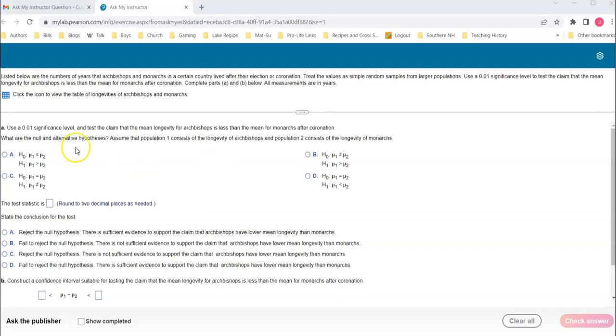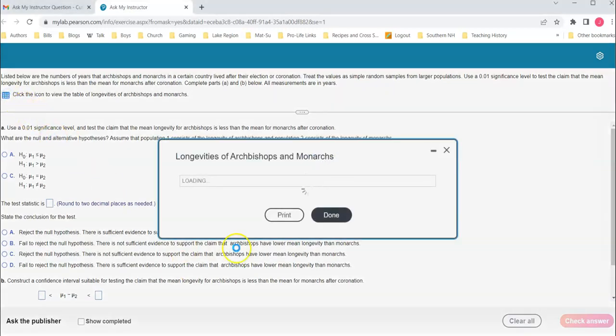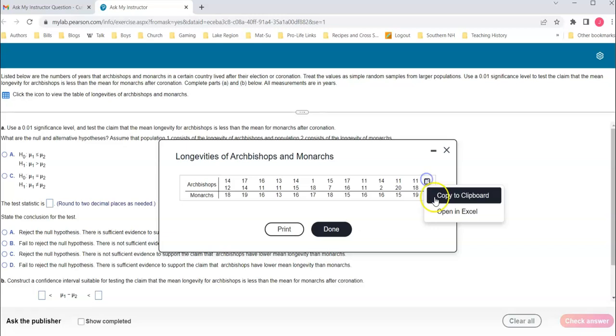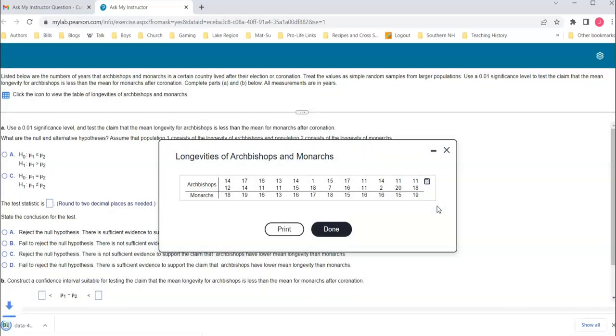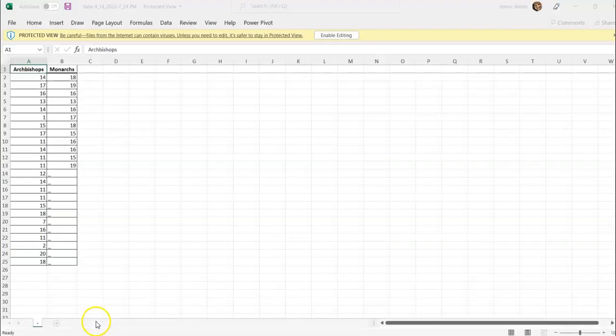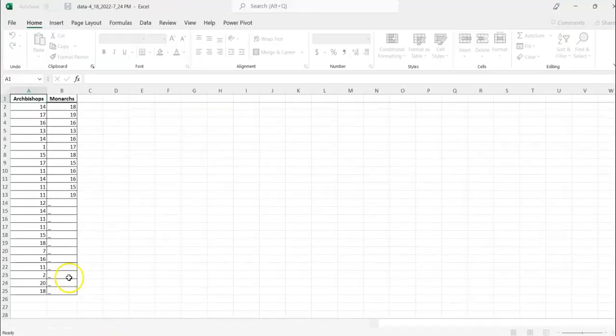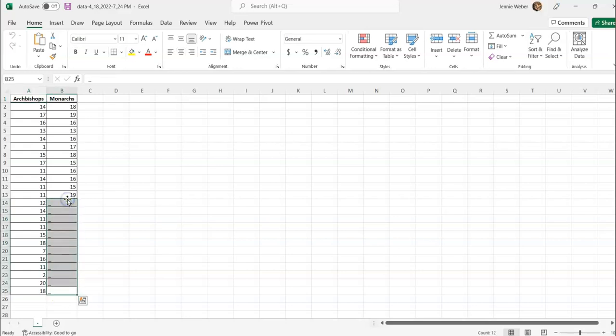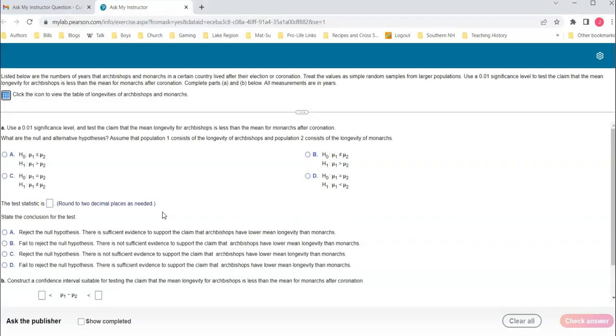Okay, so the first thing I'm going to do is, even though I'm going to use the TI, I'm going to download this to Excel. That's because I don't want to have to input all the data into the TI. I'm going to show you what we can do in a couple different ways, but I'm going to show you the way I would recommend you do it. So here's the data. This is the first step. No matter how you do it, obviously, you have to make sure you have the data.